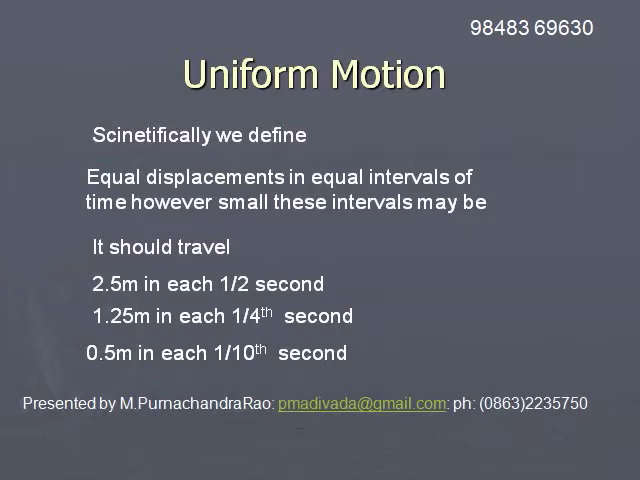Like this, whatever smaller unit of time we consider, in each smaller unit of time the displacement should be the same. Such a motion is termed uniform motion. This is the scientific definition of uniform motion.